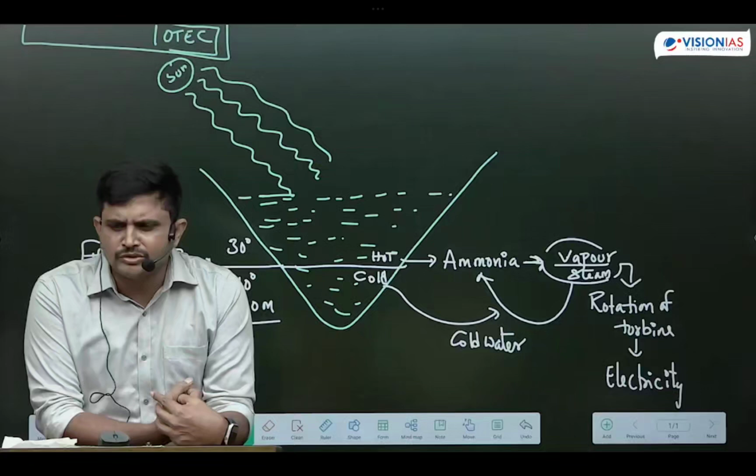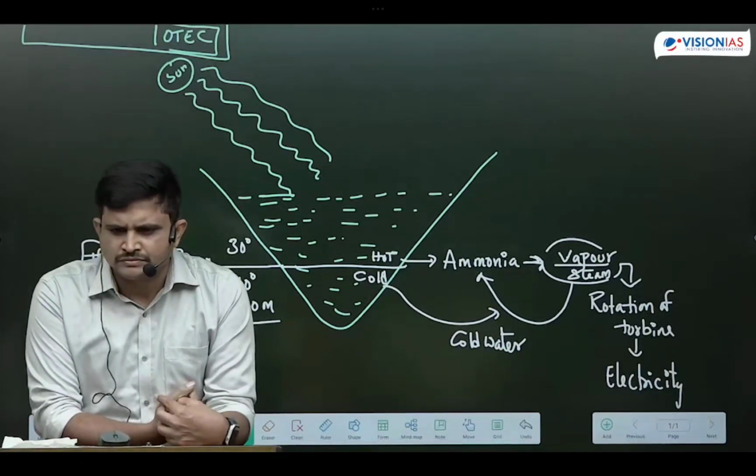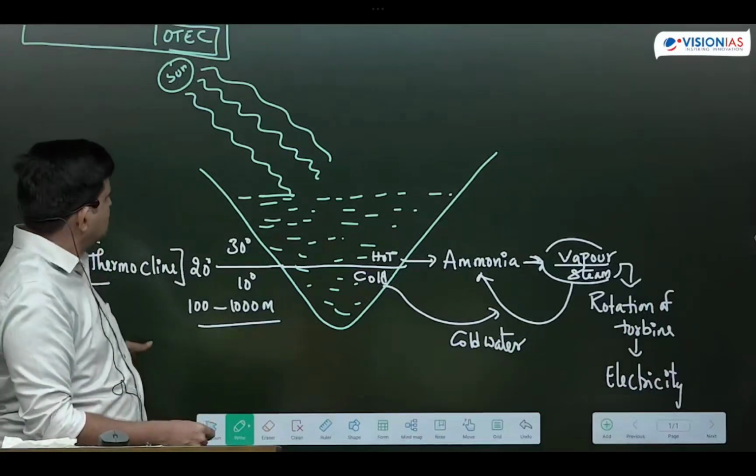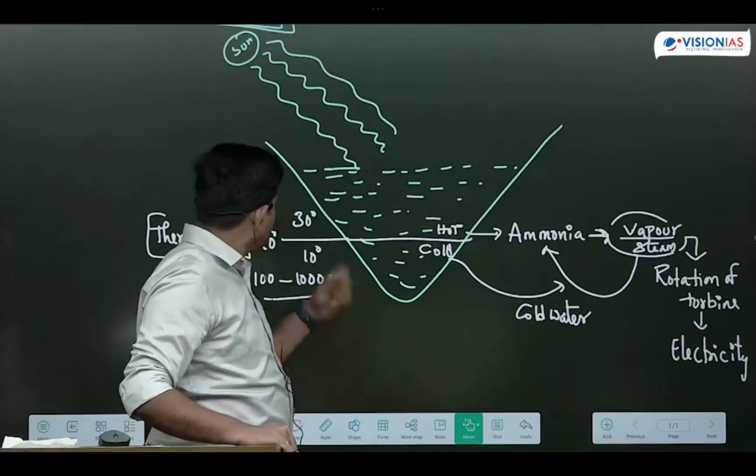At a depth of 100 to 1000 meters, a thermal gradient will be established.